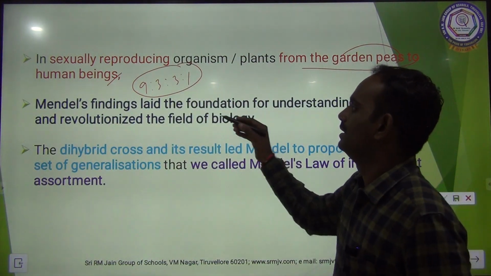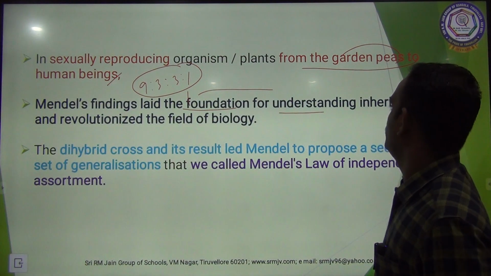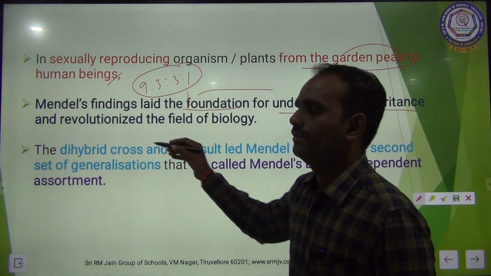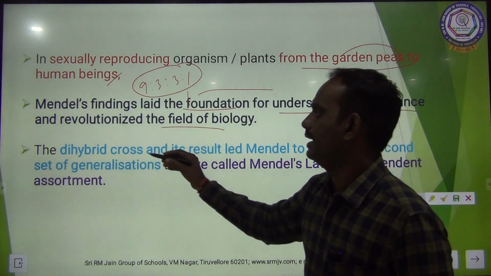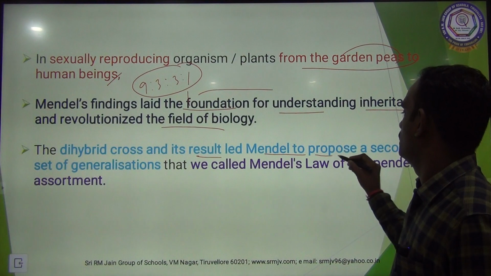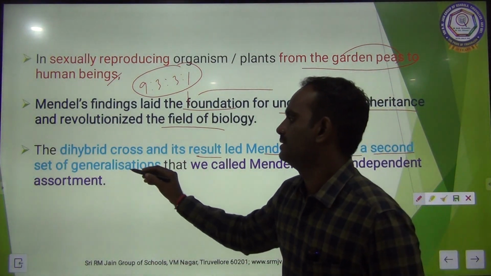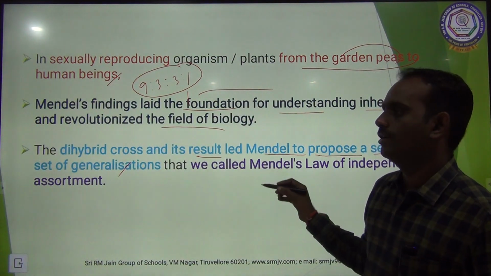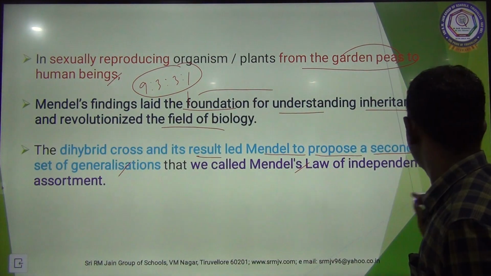Mendel's findings laid the foundation for understanding inheritance and revolutionized the field of biology. The dihybrid cross and its result led Mendel to propose a second set of generalizations that we call Mendel's law of independent assortment.